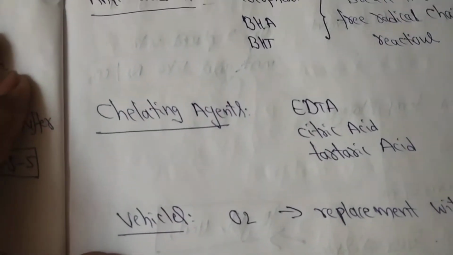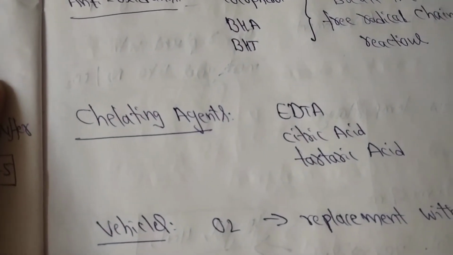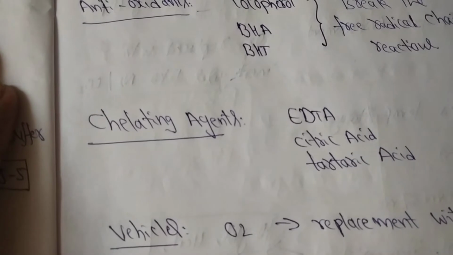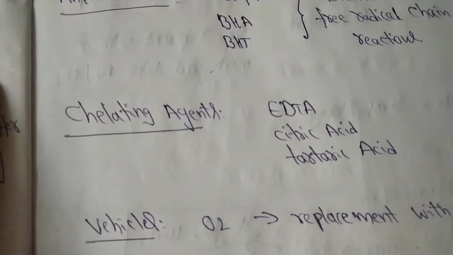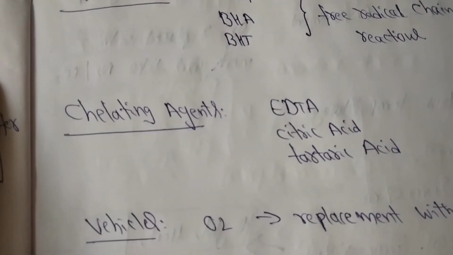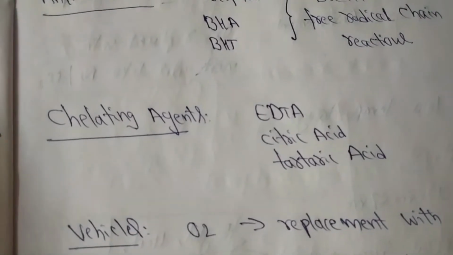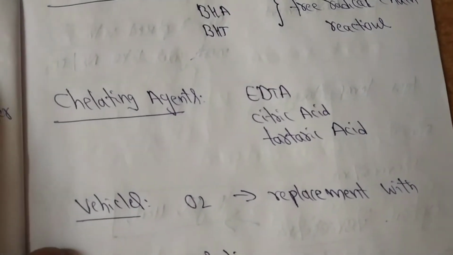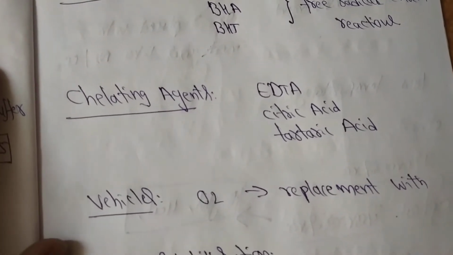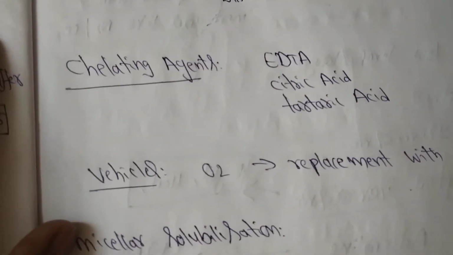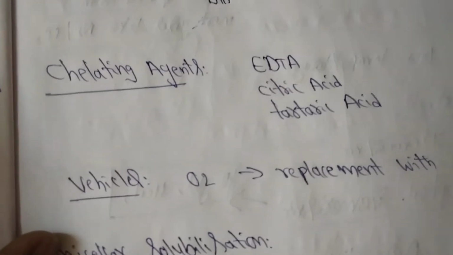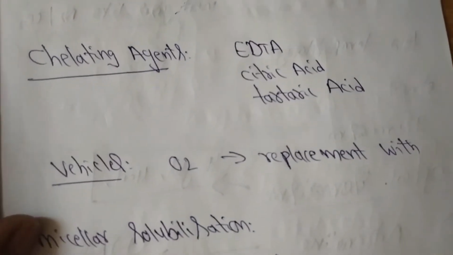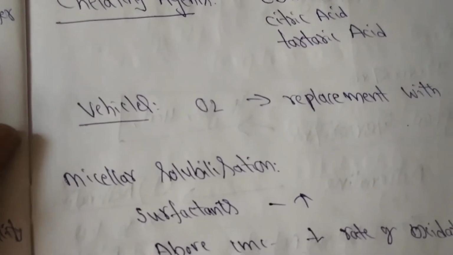Another approach is chelating agents. The addition of suitable chelating agents prevents oxidation. Examples of chelating agents are ethylenediaminetetraacetic acid, citric acid and tartaric acid. Some of the vehicles: by the addition of vehicles, oxygen can be replaced with another gas, and by the addition of micellar solubilization,